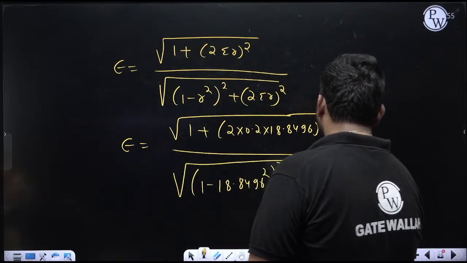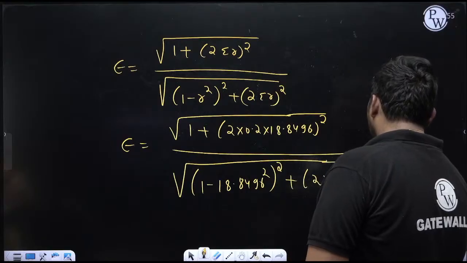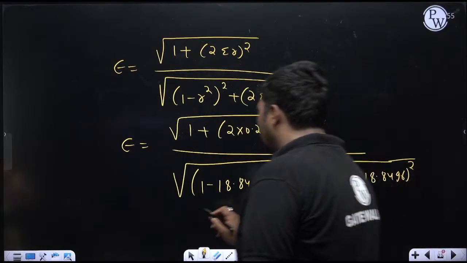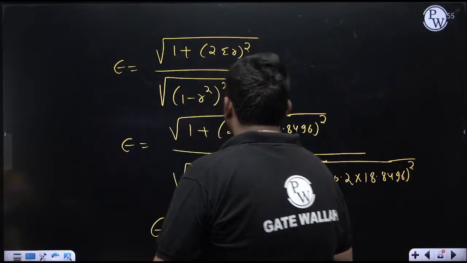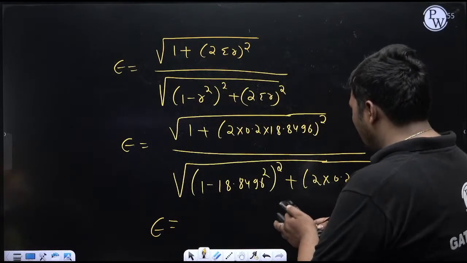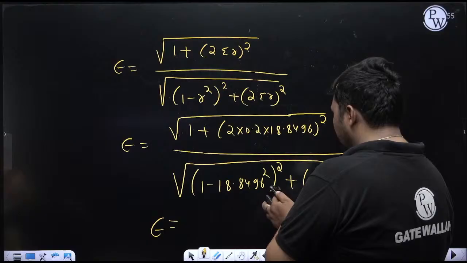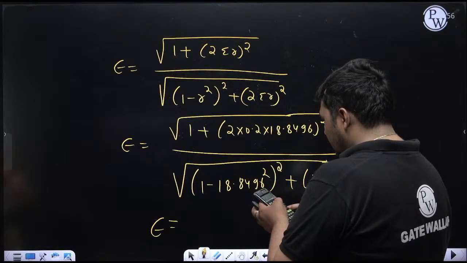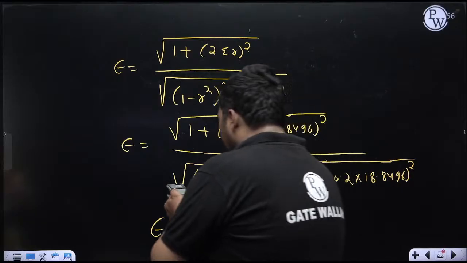So 2 zeta, zeta is 0.2, into 18.8496 whole square. Now, the calculation is your part, that I am not going to discuss. So how much epsilon will come? First I am calculating the above part. It is square root of (2 into 0.2 into 18.8496) whole square, plus 1. This above part is coming